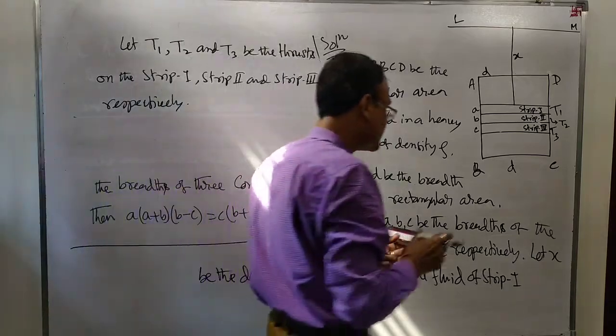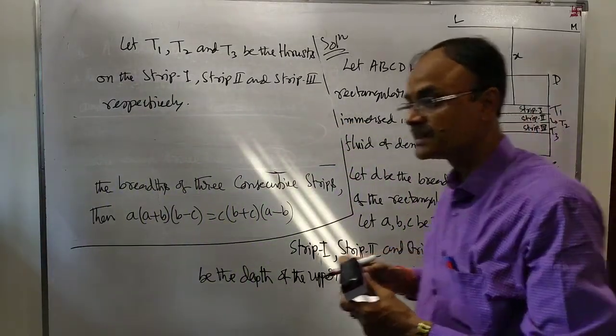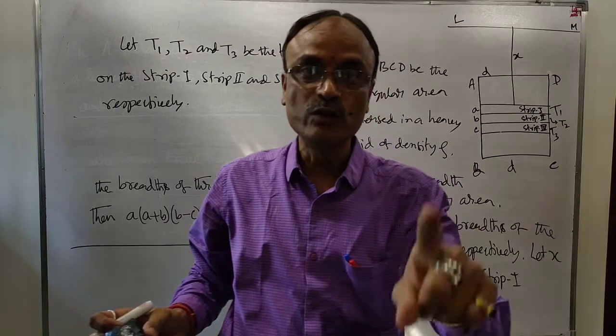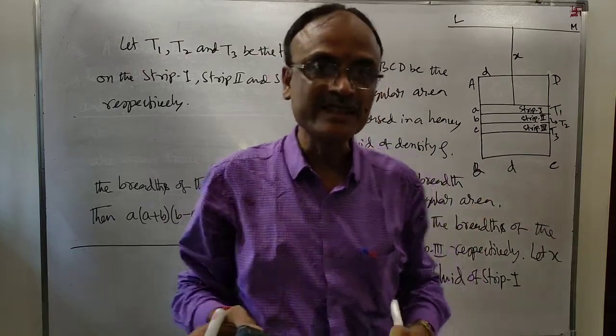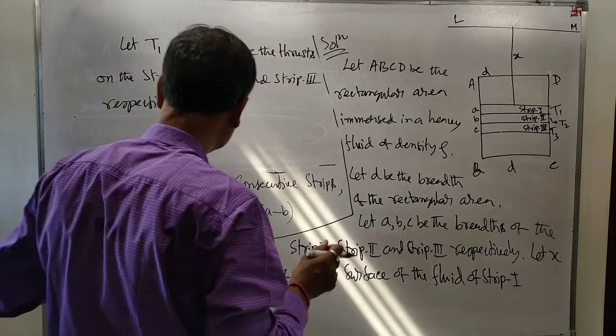And we are given that T1 equal to T2 equal to T3. Now the interesting things are coming.